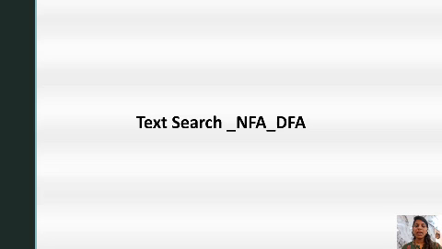Today let us see about text search, that is nothing but NFA and DFA, in the subject Theory of Computation, that is nothing but TOC.